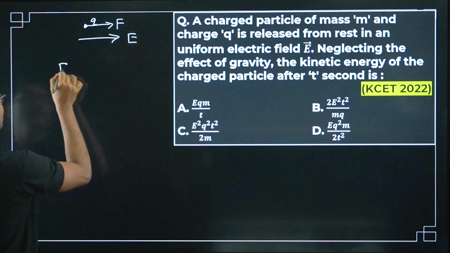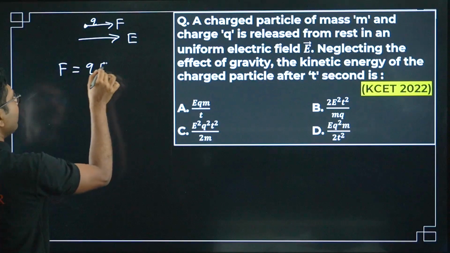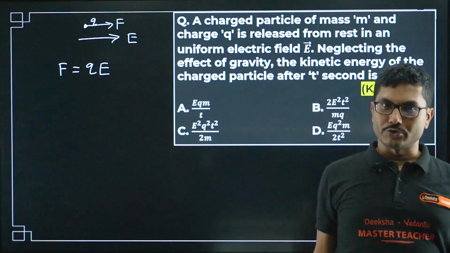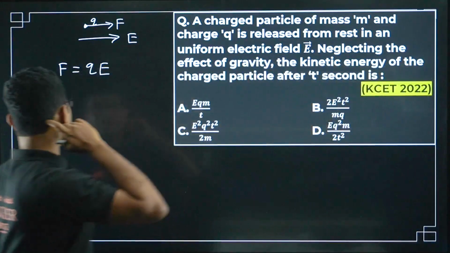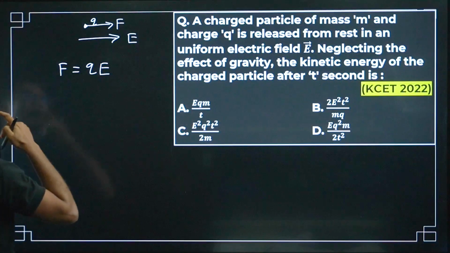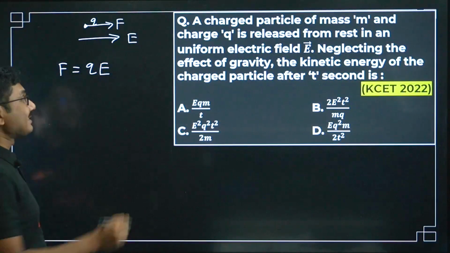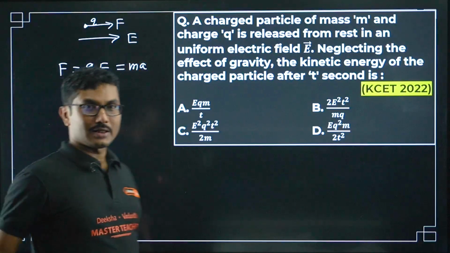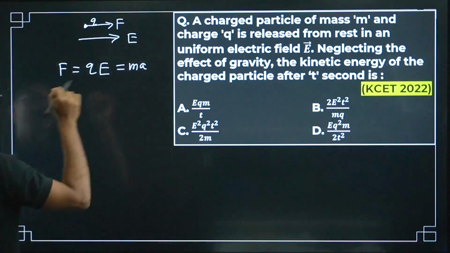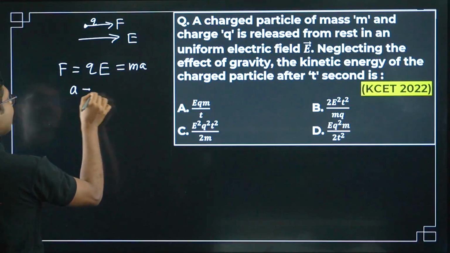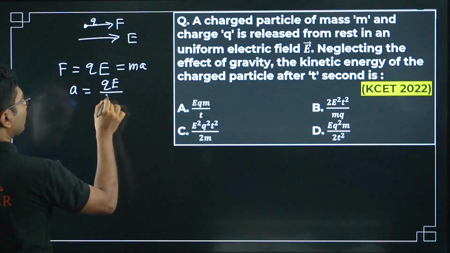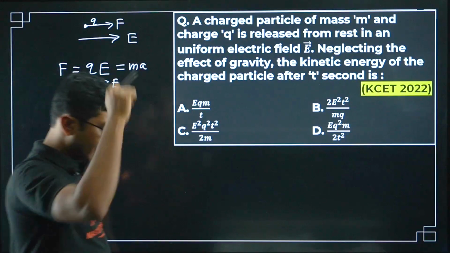So what is the force? Electric force is Q into E. If Q into E is the electric force, then what is the acceleration? Again, F equals ma. So what is the acceleration? Acceleration is Q into E by m, Q into E divided by m.